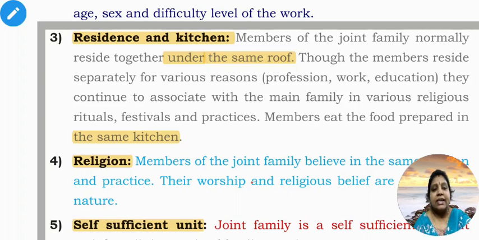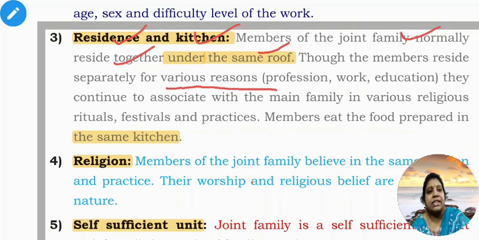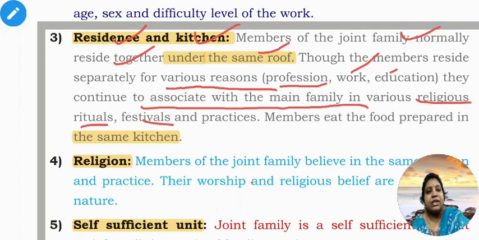The third characteristic of joint family is residence and kitchen. Members of the joint family normally reside together, live together under the same roof. Though members may reside separately for various reasons like profession, work or education, they continue to associate with the main family in various religious rituals, festivals and other practices.